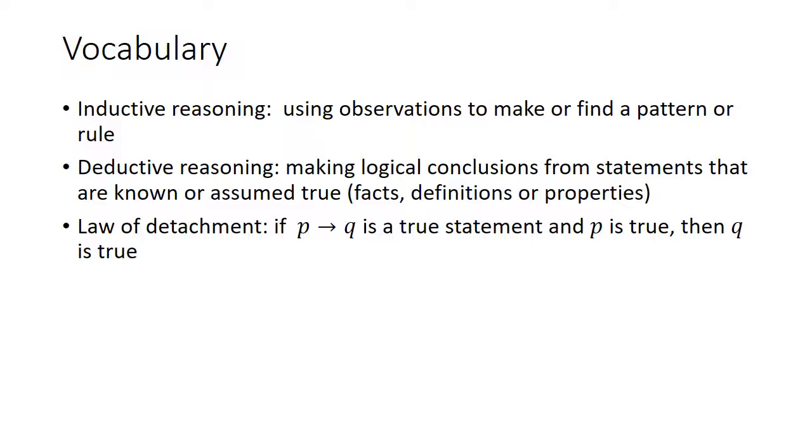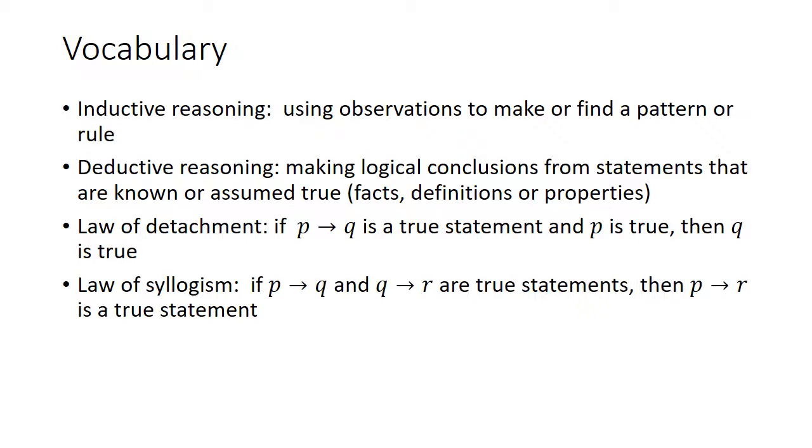So the law of detachment is one where if your P to Q statement is true, and P is true, then Q is true. So if the whole statement is true and P is true, then Q has to be true. It's called the law of detachment. And the law of syllogism is if your P to Q conditional statement is true, or if you have an if-then statement that is P to Q, and you have an if-then statement that is Q to R, if they're both true, then the if-then statement P to R is also true. That conditional statement would be a true statement.